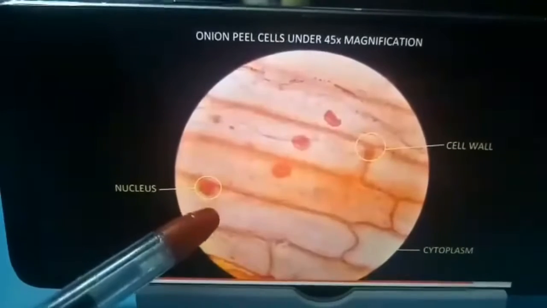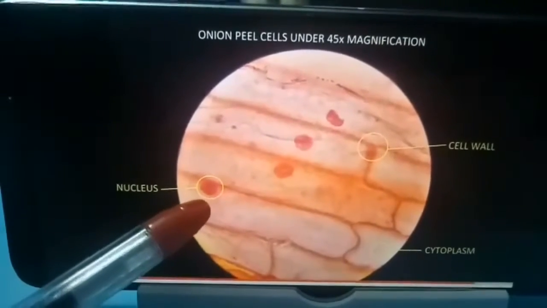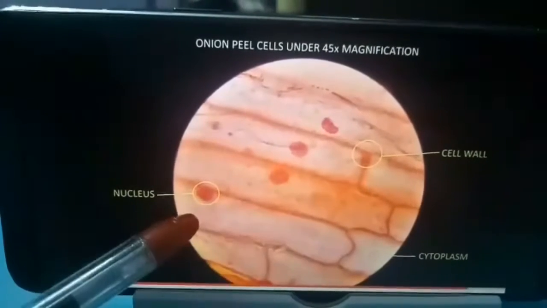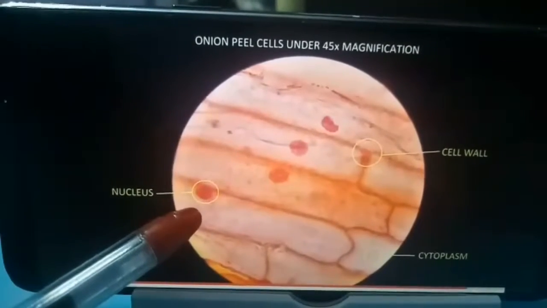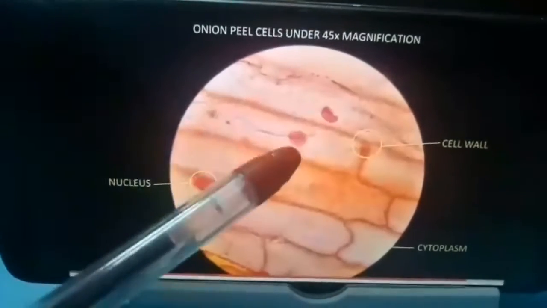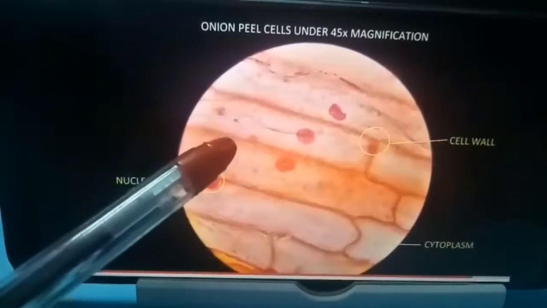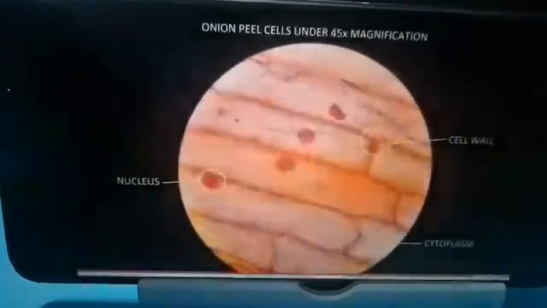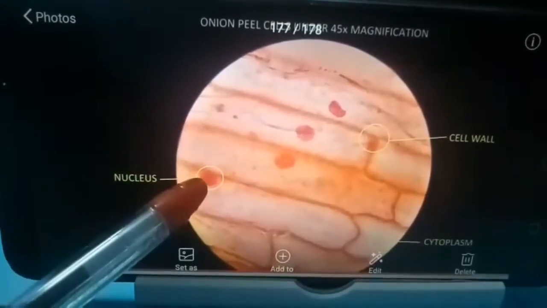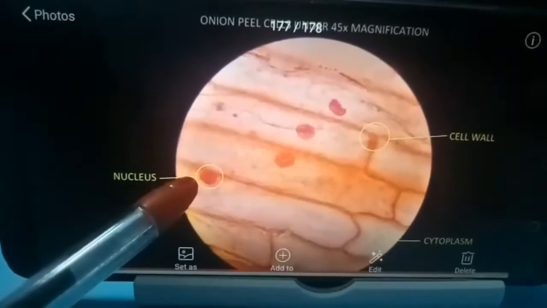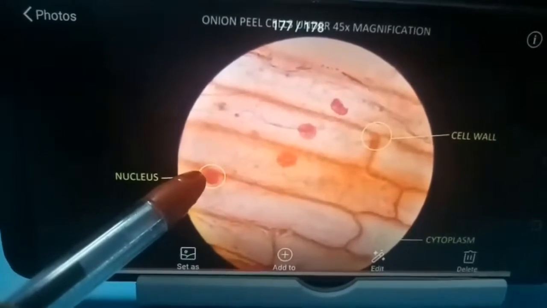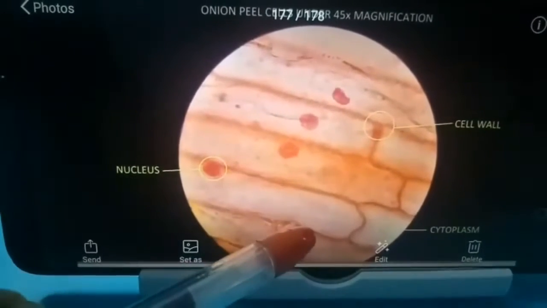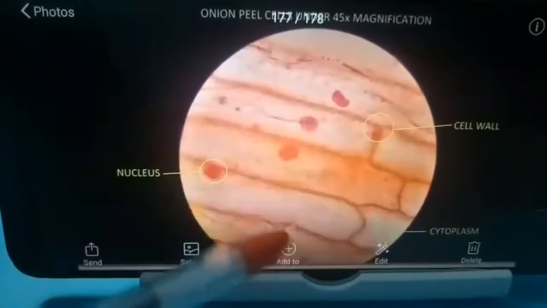So here you can see the same compartments that were seen by Robert Hooke. These are compartment-like structures, and these compartments are actually cells, and this outer covering of the cell is called the cell wall. So this is the cell wall. Here you can see the dark structure which is called the nucleus. So this is the nucleus which has been seen, and this is the inner part. The whitish structure is called cytoplasm. So this is the onion peel experiment.